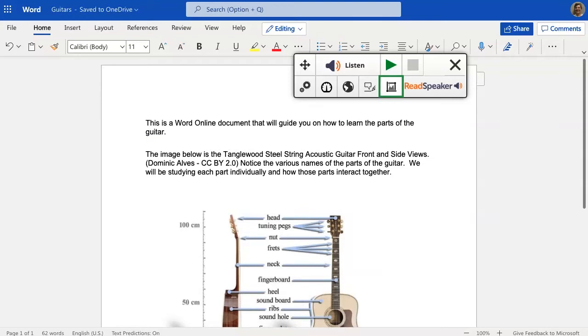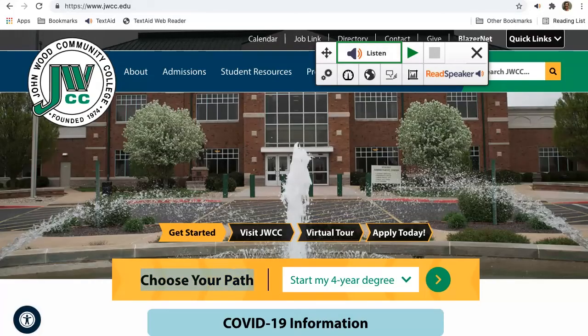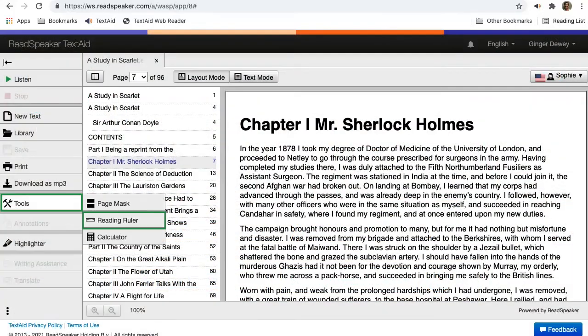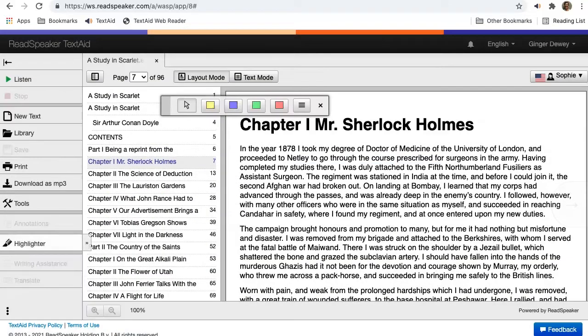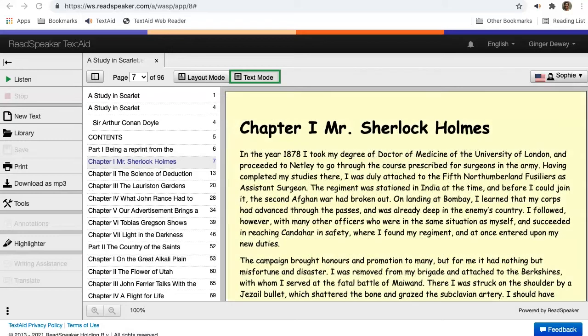Use the snapshot tool to OCR text on images, such as the following, Tuning pegs, or to read websites. Choose your path. TextAid has many tools, such as a reading ruler, a page mask, highlighting, text mode, and more.